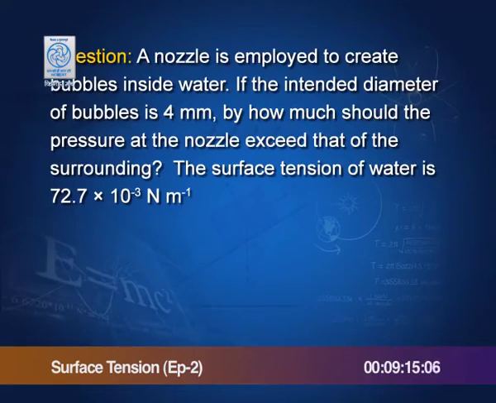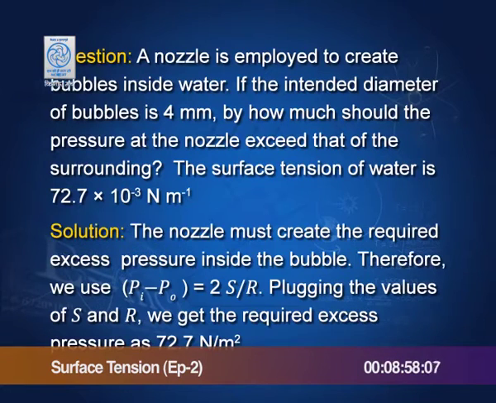Suppose you have a nozzle. This is a question which is asked many times. You have a nozzle and you want to create bubbles inside water, and the radius of the bubble is given. What kind of pressure would you require to create those bubbles? It is very simple. The nozzle must create the required excess pressure.